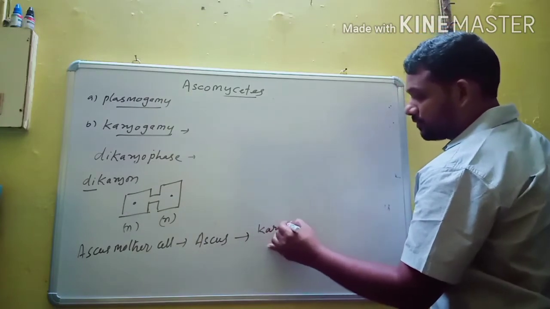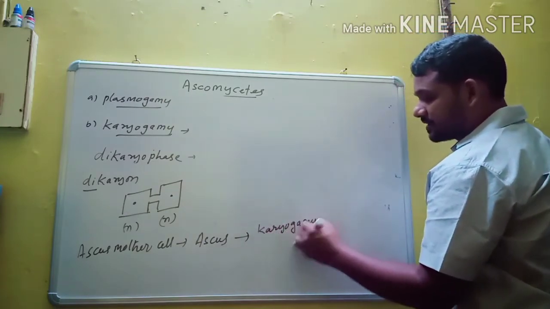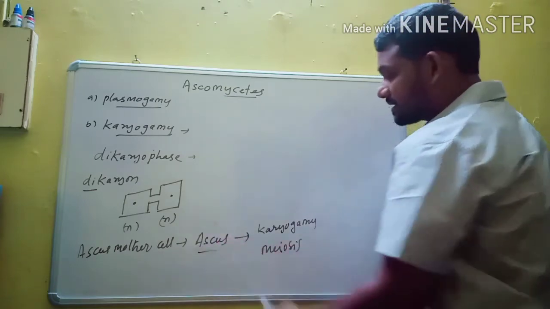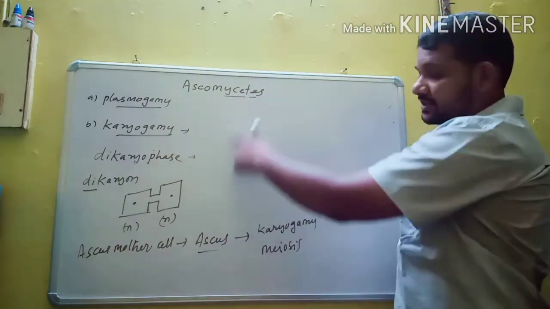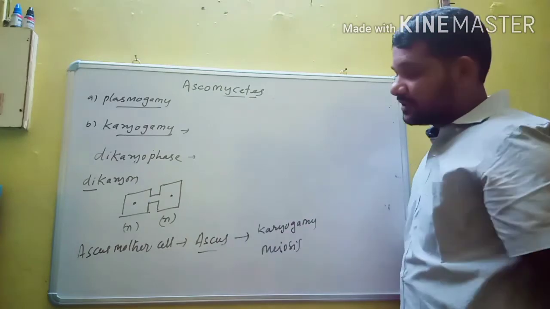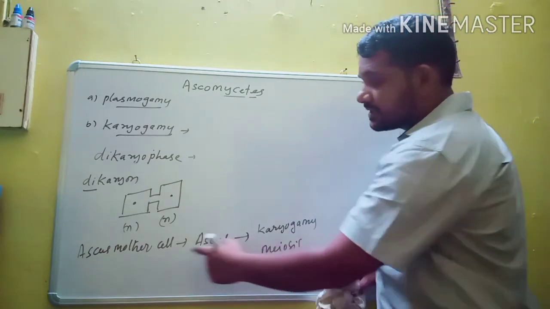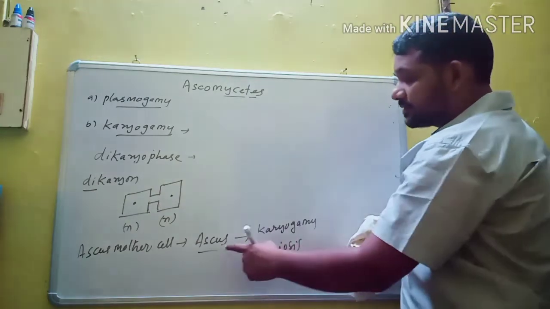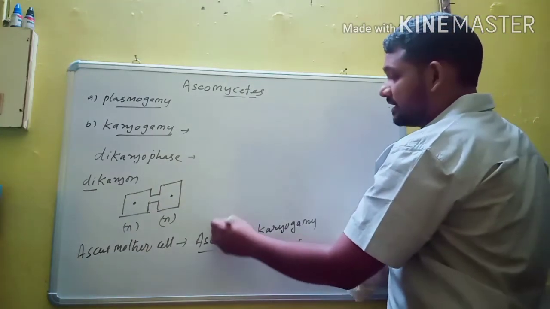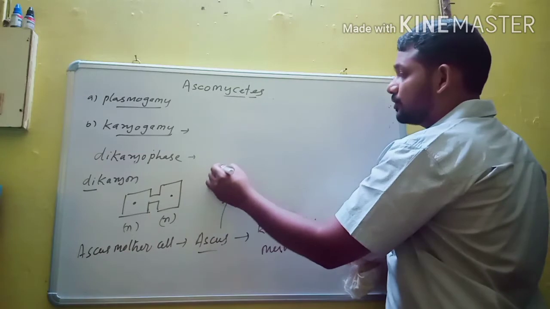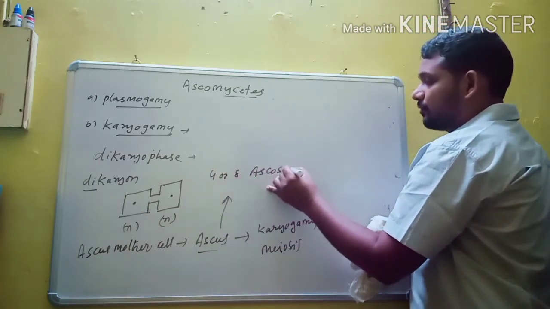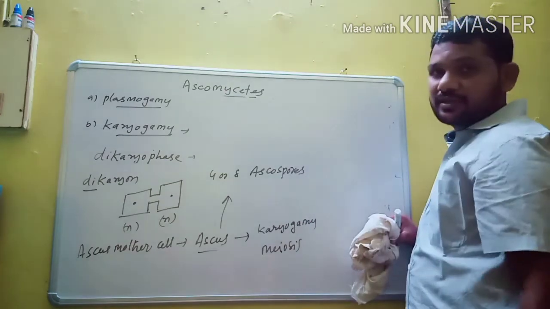So fusion of nuclei and reduction division both occur in the ascus. What is the site for meiosis in Ascomycetes? Very important question: the ascus. The ascus is produced by the ascus mother cell. When reduction division occurs in the ascus, it produces 4 to 8 ascospores.